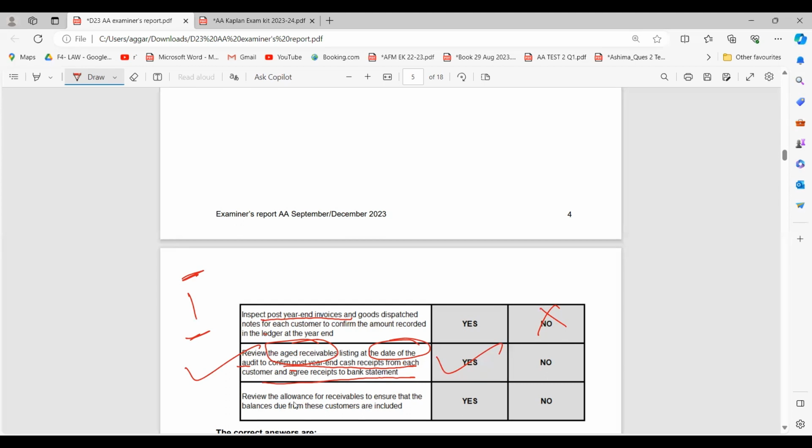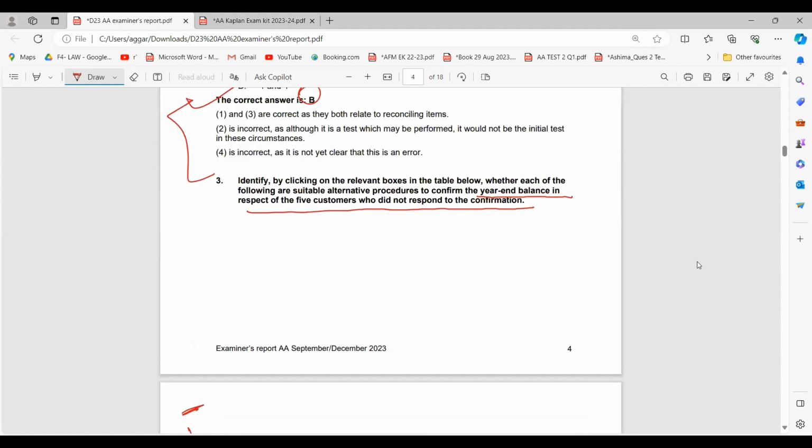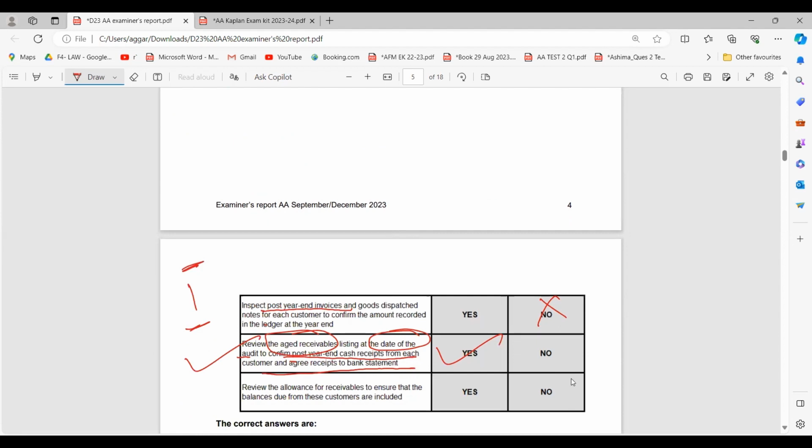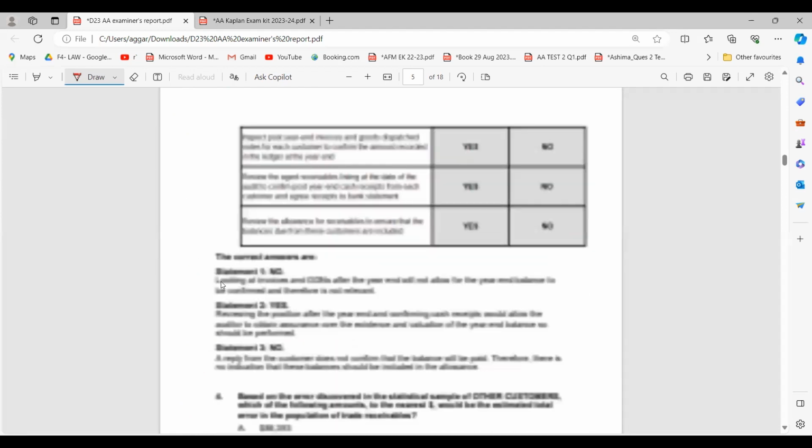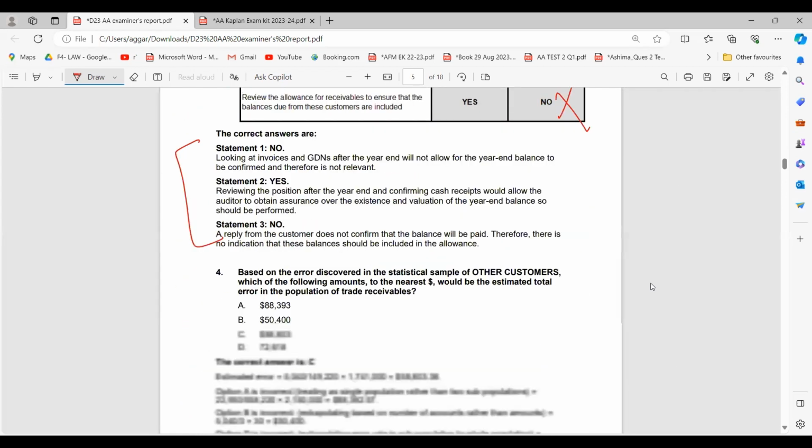Review the allowance for receivables to ensure that the balance due from these customers are included. Allowance is not related to our receivables, right? Allowance is different, so it will be a big no. Again, you can read the explanation from here and you get an answer.